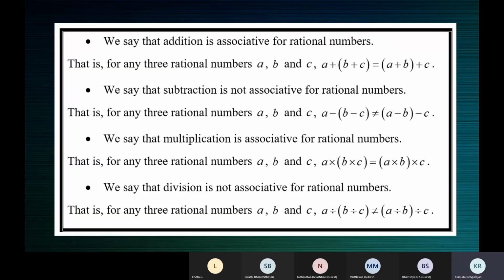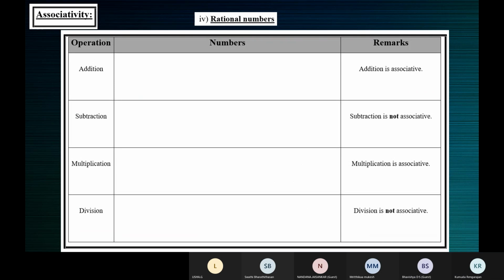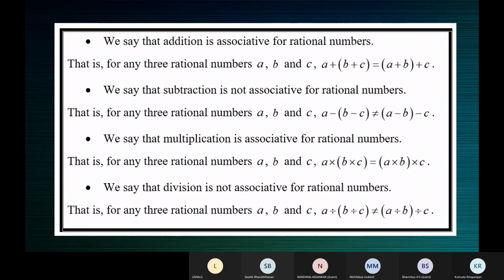Yeah, next one. Ma'am, previous slide, ma'am. Associativity on rational numbers, taken, ma'am. Description. Yes, I'm done.